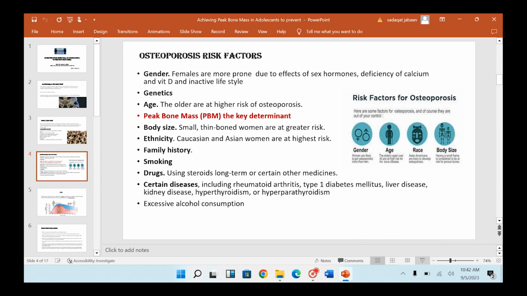There are numerous risk factors for osteoporosis, but gender and peak bone mass are the key determinants. Regarding gender, females are more prone to this problem due to variation in sex hormones, and deficiency of calcium and vitamin D is common in women, who also often have an inactive lifestyle. The second important factor is peak bone mass.